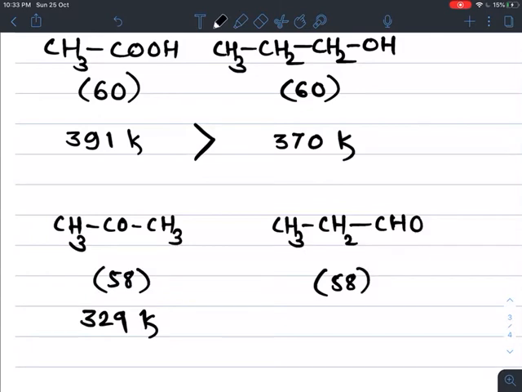Its molecular mass is the same, that is 58, but its boiling point is 322 Kelvin.